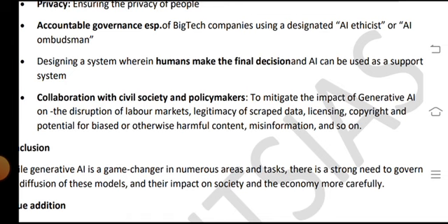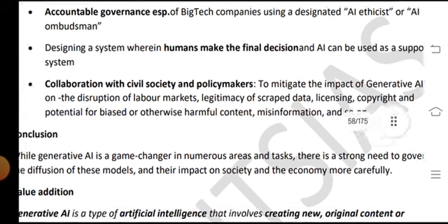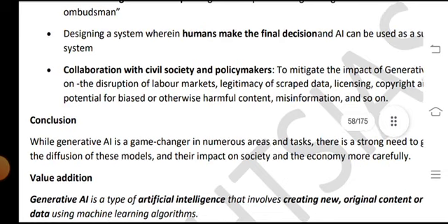Legitimacy of the scraped data and the licensing of copyrighted data, and the potential for harmful content, misinformation and so on. Conclusion.